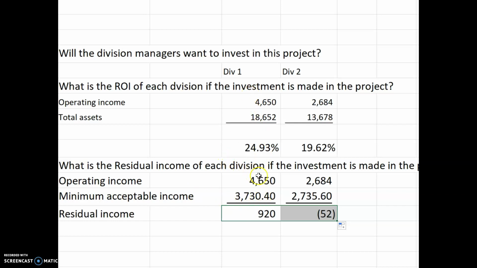So this would be a way to get the goal congruence between what Division 1 wants, which is this manager wants to maximize his or her bonus, and the company wants to take on this project because it has at least a 20% return. So that's how you would be evaluating the manager of an investment center.